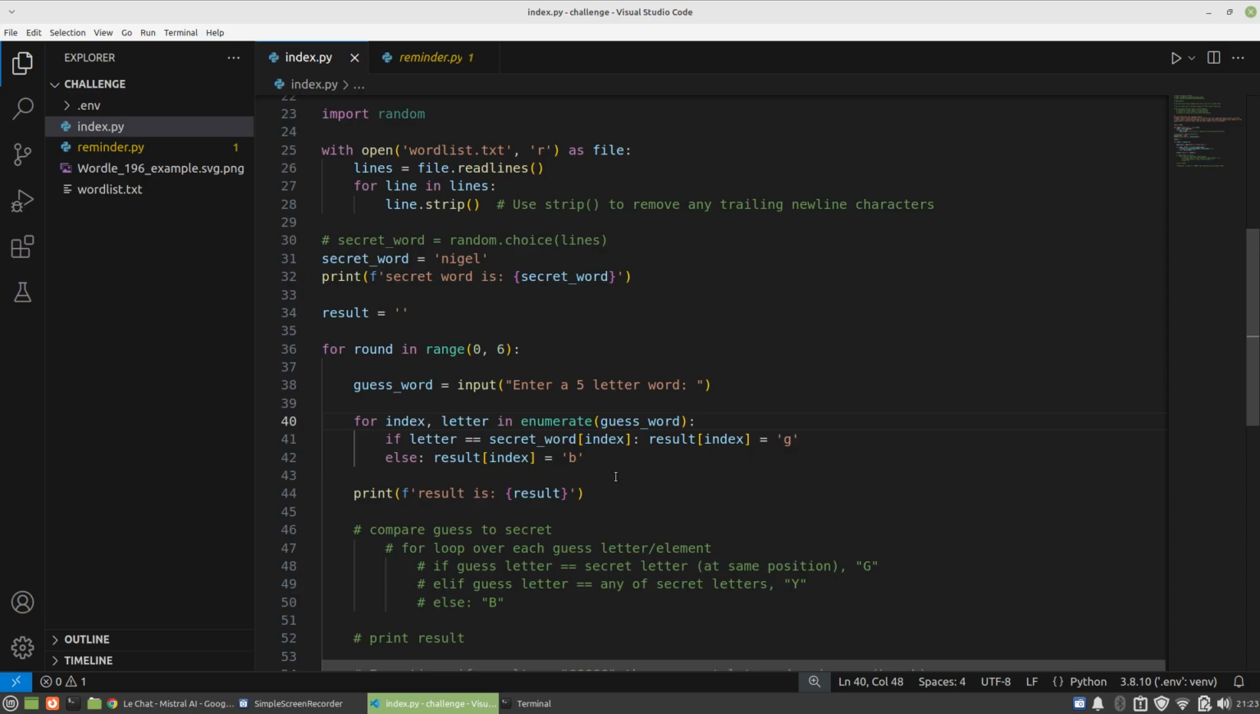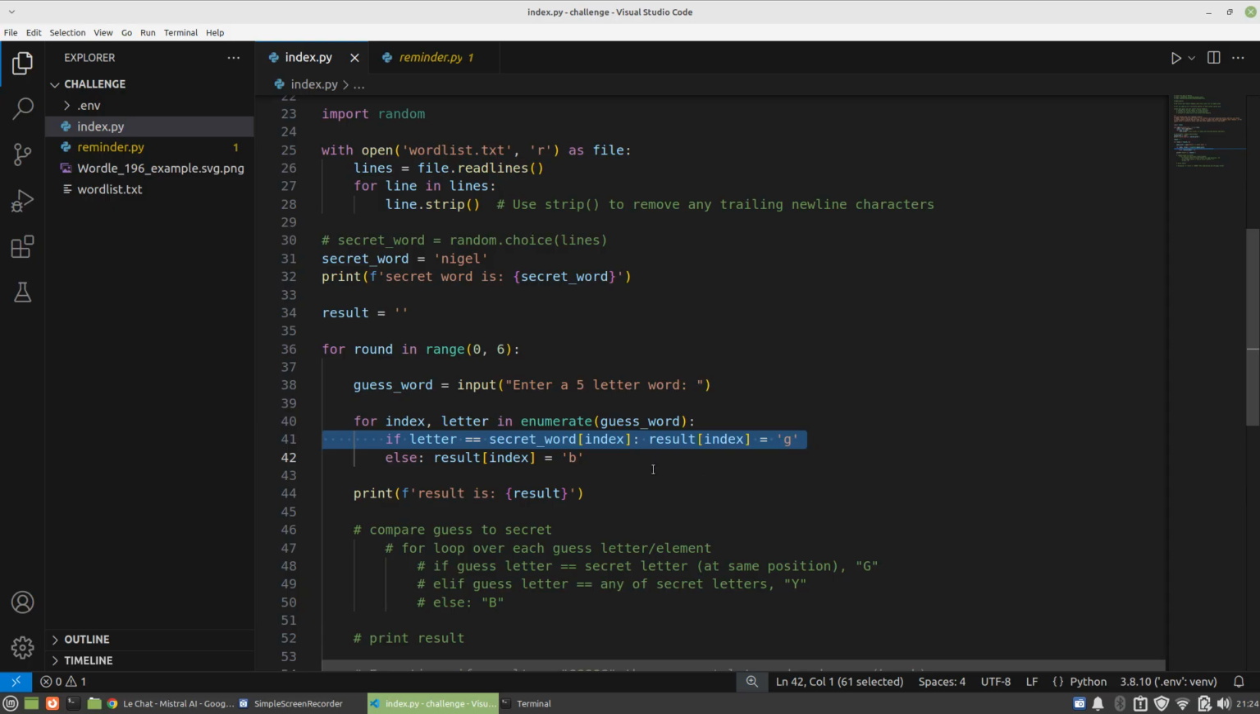So then I'm going to say if the letter, that's this row here, right? If the letter that we're on in the guess word, the current letter, starting with the first one, is equal to the letter in the secret word, so secret word square brackets index, then result variable, it's a new variable, which by the way I initialized here, which I'm not sure if I have to do in Python, but I did it anyway. Then the result variable at that same position, so for the first letter it's going to be index 0, let that be equal to a G.